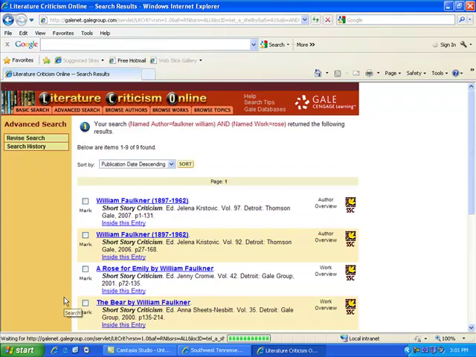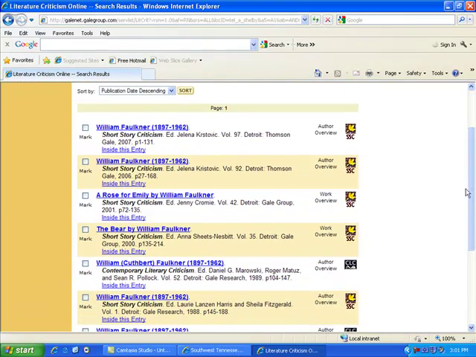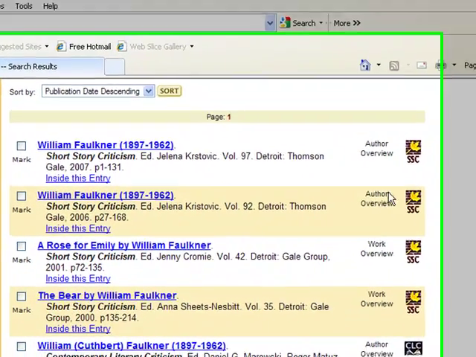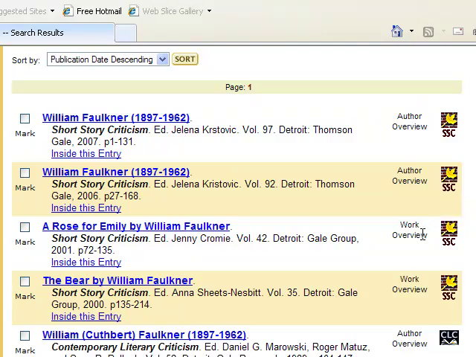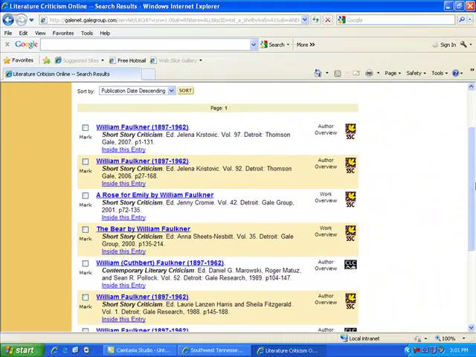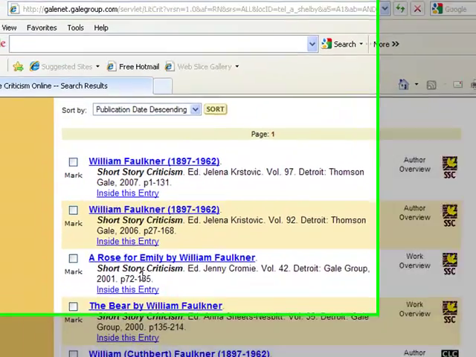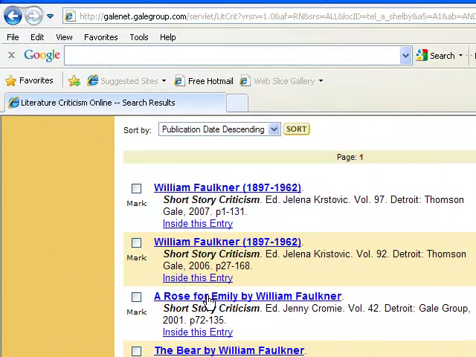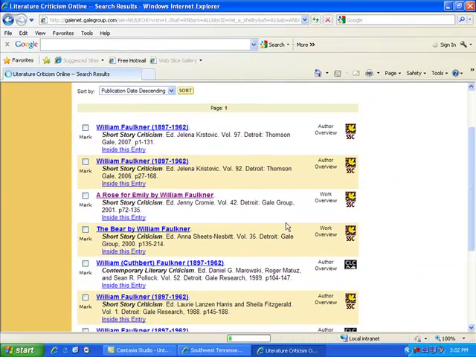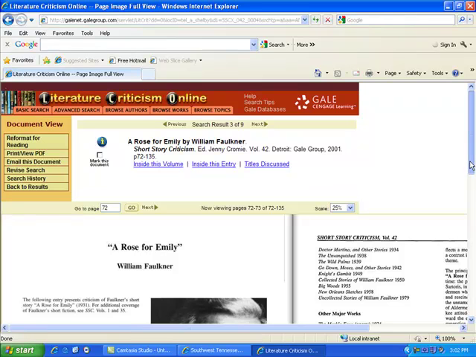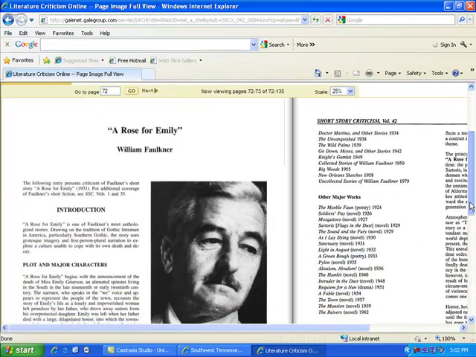And click on search. And I have 9 matches. And this is what I'm looking for, A Rose for Emily. But of course I did not remember that at the time. Over to the right hand side, I can see I have some author overviews, I have some work overviews, so I have more entries to choose from. Because I'm looking for this particular story, I can actually click on my title link, and as my page populates, it should show me the scanned pages out of this book.